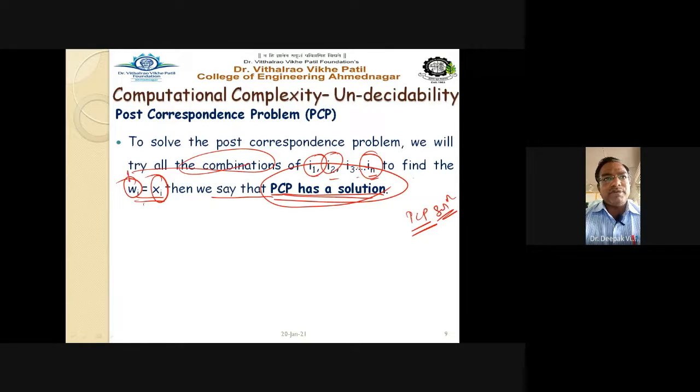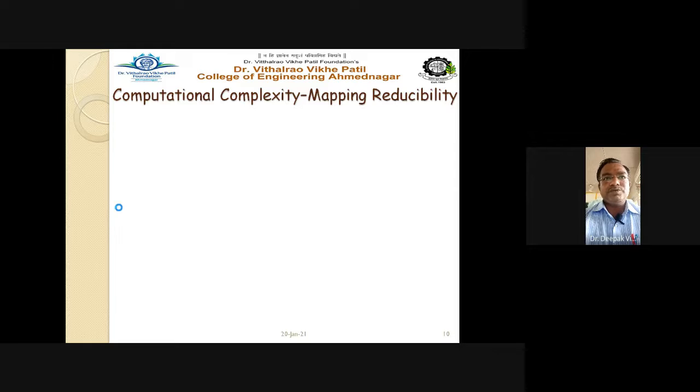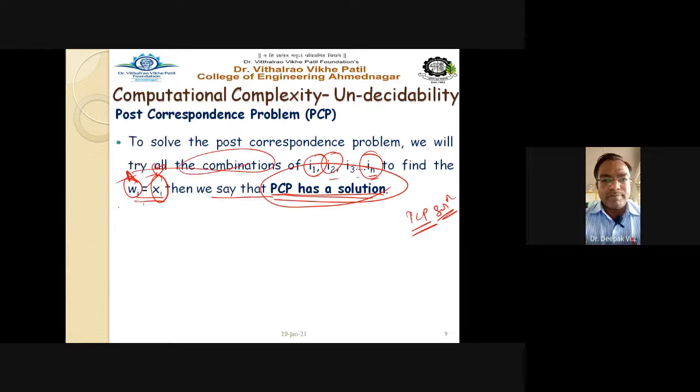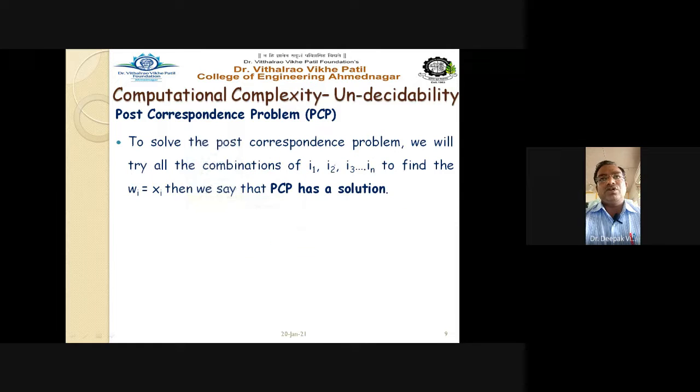So every string from set A must be equal to every string from set B. So we can say that the PCP has a solution. Getting this point? That is the concept we have to remember, and we have to solve some examples based on PCP problems, meaning we have to identify whether a PCP has a solution or not. That also we have to see, right?